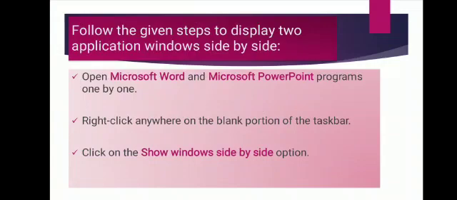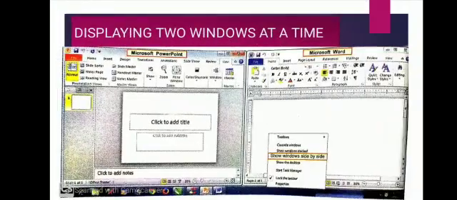First, open MS Word and MS PowerPoint program one by one. One by one means first open Microsoft Word, then minimize it, then it will display on the taskbar, and then open PowerPoint. Now the PowerPoint window is active at present. Now right click anywhere on the blank portion of the taskbar. Then click on the show windows side by side option from the shortcut menu. See the diagram again. When you right click on the taskbar, it will give you show windows side by side option.